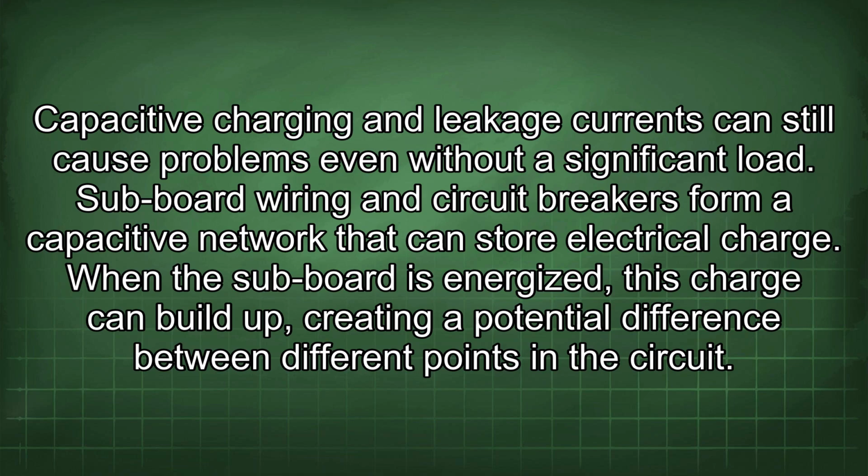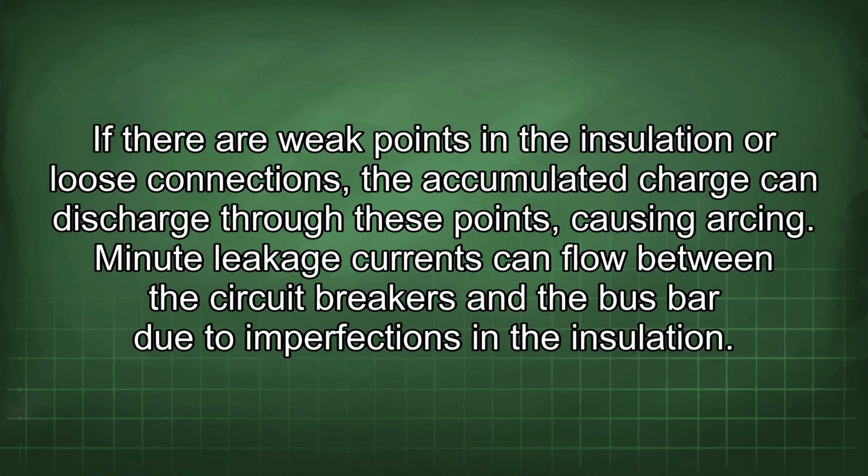Subboard wiring and circuit breakers form a capacitive network that can store electrical charge. When the subboard is energized, this charge can build up, creating a potential difference between different points in the circuit. If there are weak points in the insulation or loose connections, the accumulated charge can discharge through these points, causing arcing.